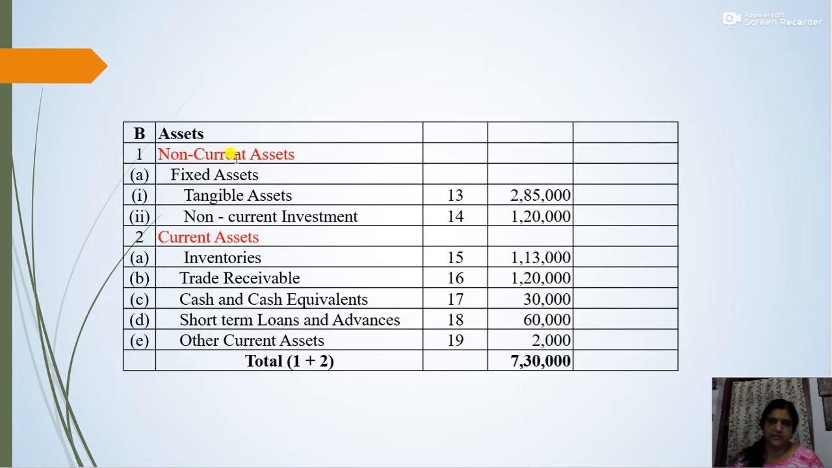Okay, so non-current assets: fixed assets, tangible 2,85,000; non-current investment, that is investment in 12,000 shares of A Limited, 1,20,000. Then inventories, total of stock in trade and loose tools; trade receivables, debtors; cash and cash equivalents, that is bank balance; short-term loans and advances, that is advance payment of tax 60,000; then other current assets, that is interest on investment due, 2,000. So these are the total assets and the total will be 7,30,000. So the balance sheet total is 7,30,000.